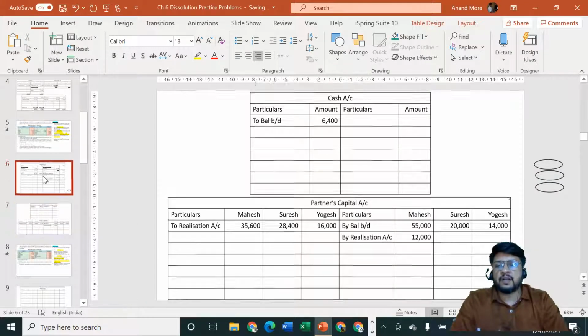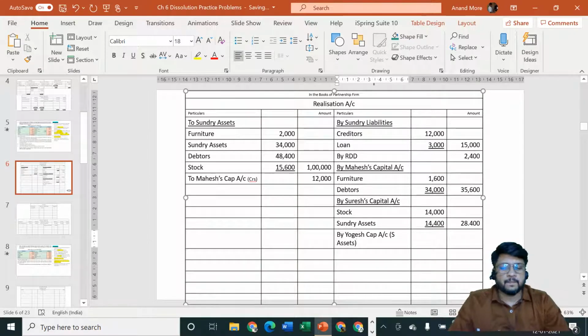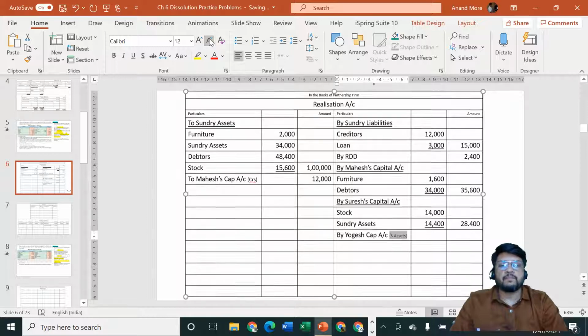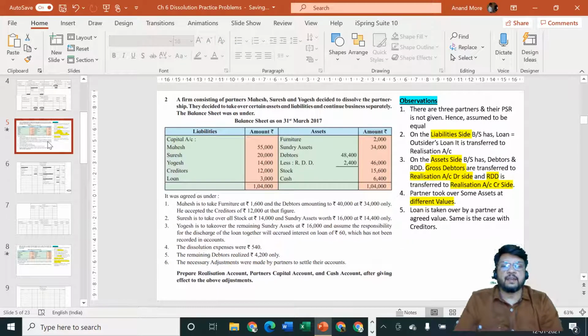And realization account credit side by Yogesh capital into bracket sundry assets. A single item is there, that's why I'm not doing underline. I'm directly considering the amount 16,000. That is the amount at which it is being agreed. Okay. And assume the responsibility for discharge of the loan, that is rupees 3,000.